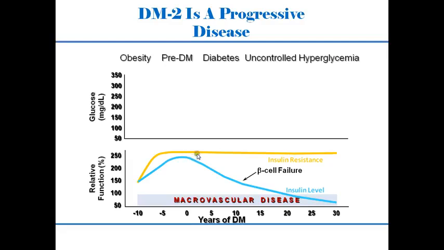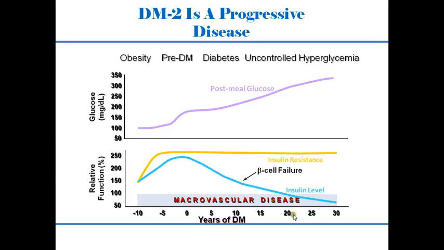Beta cell initially, with insulin resistance, beta cell failure is not there, and this starts at the time of diagnosis. They start having failure of the beta cells, and after 15 to 20 to 25 years of having the disease, the insulin level starts declining.